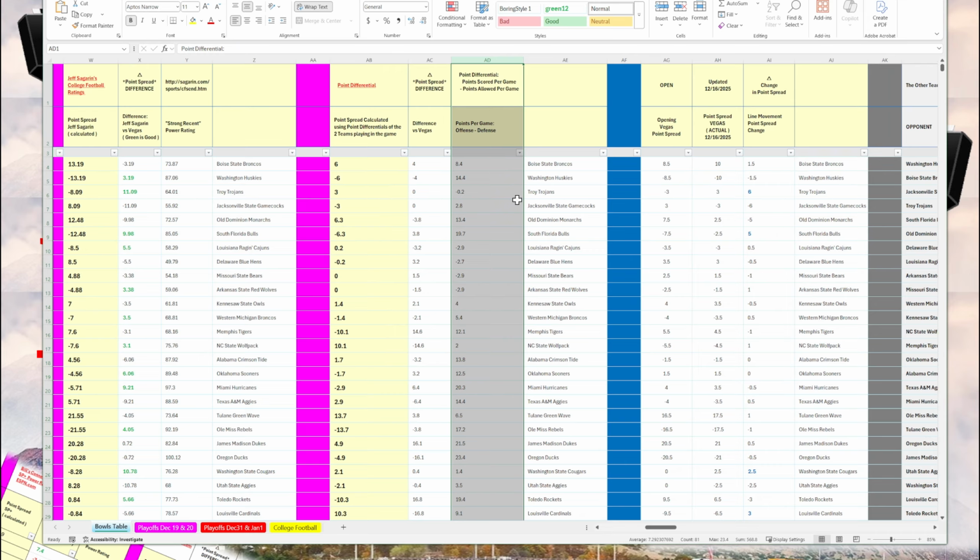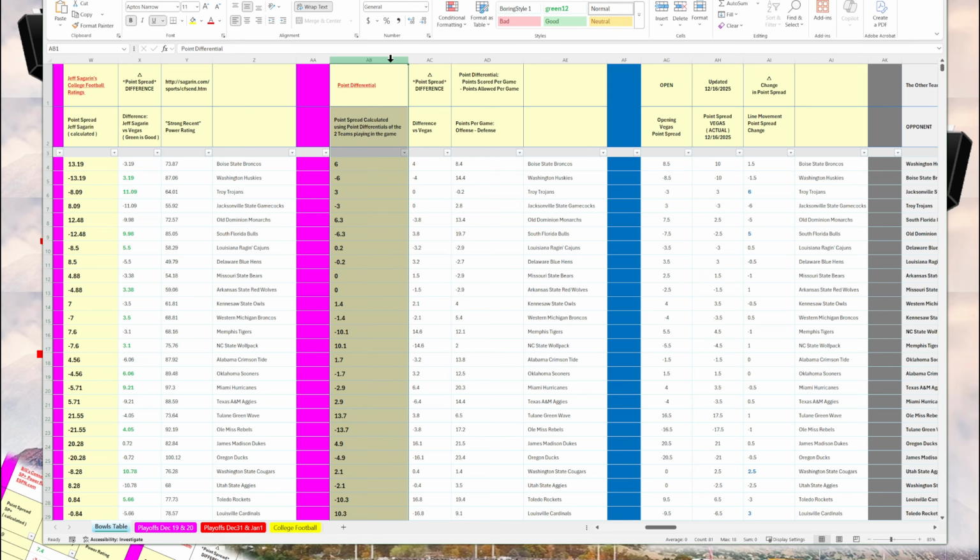The point differential is directly from the statistics, which is a team's points scored per game minus points allowed per game, offense minus defense per game. I put that here. Then, using this number as a raw power rating, I calculate a point spread based on this point differential, and I also do a point spread difference.